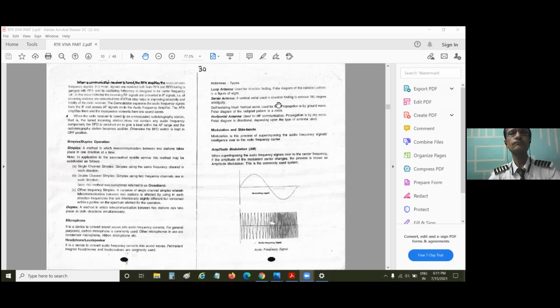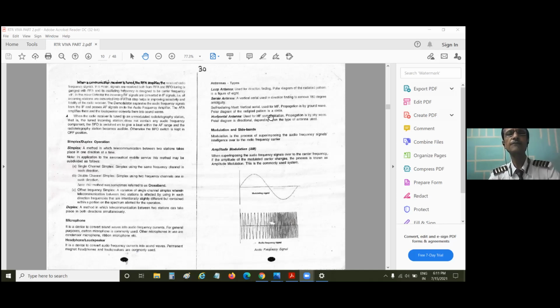Anyway, the sense antenna is a vertical antenna used in direction finding to remove the 180 degree ambiguity. Wherever we have an NDB or an ADF, we should always have a loop antenna and a sense antenna installed in the ADF system in the aircraft, used for homing on the NDB. But slowly this is becoming obsolete now. NDB is becoming obsolete.